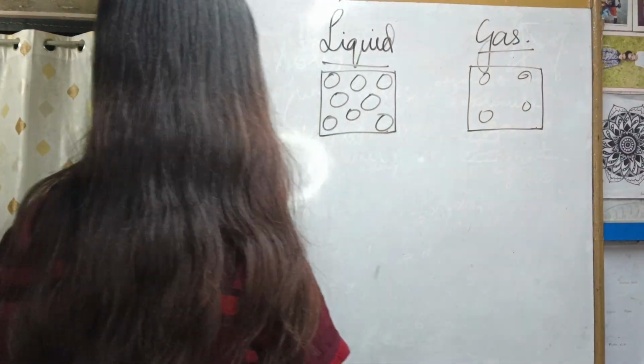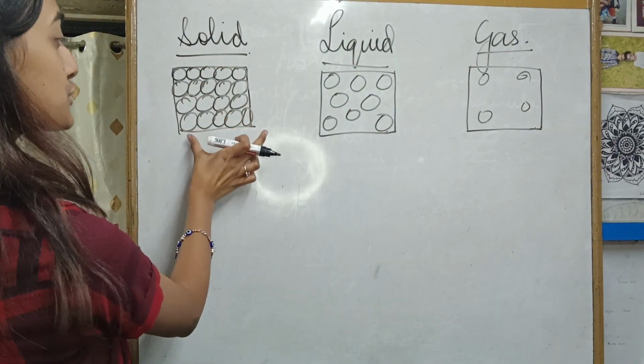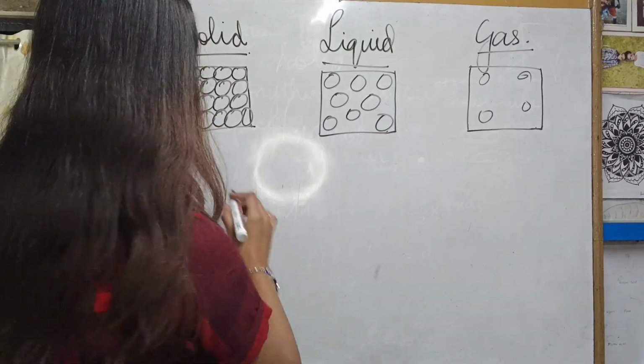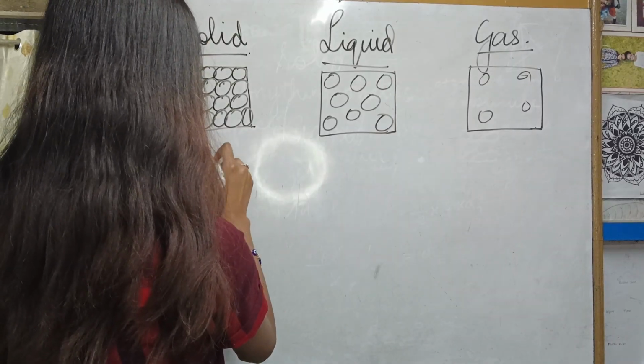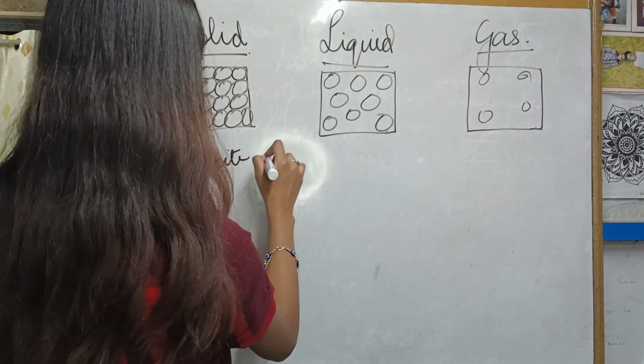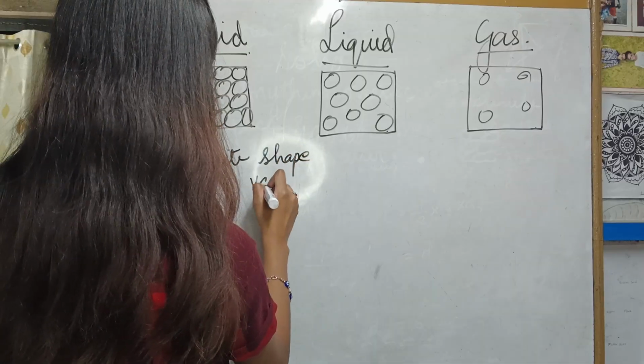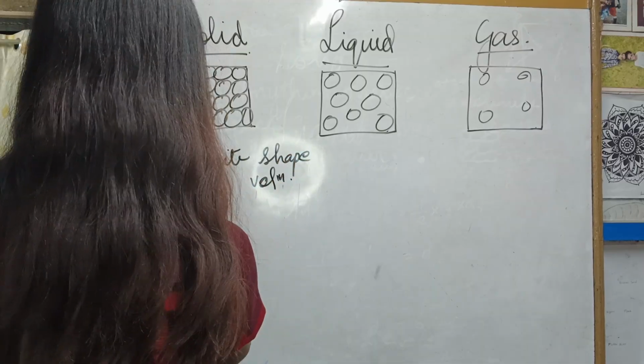Now their properties are: solid has a definite shape and a definite volume. Okay.